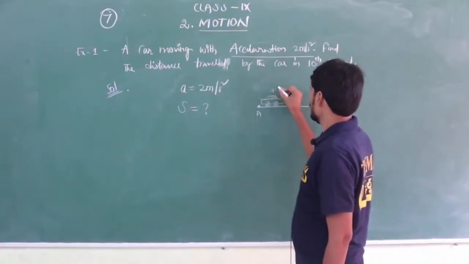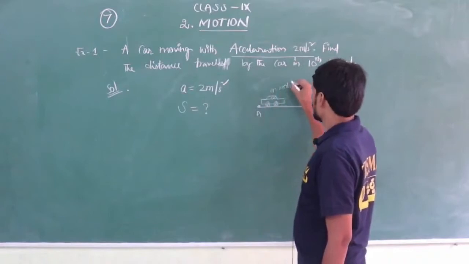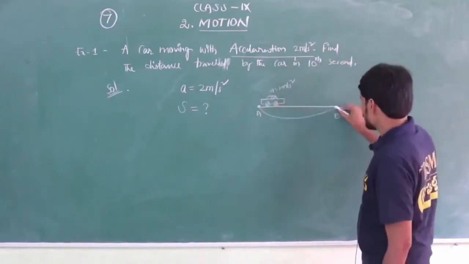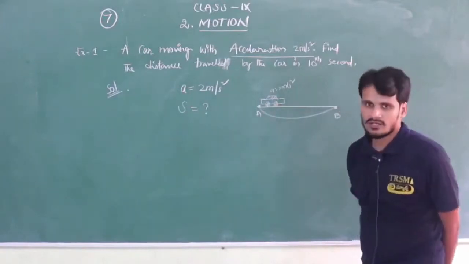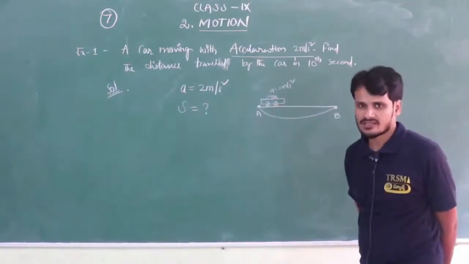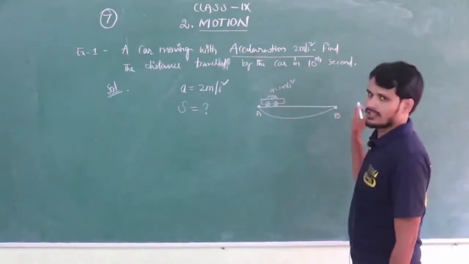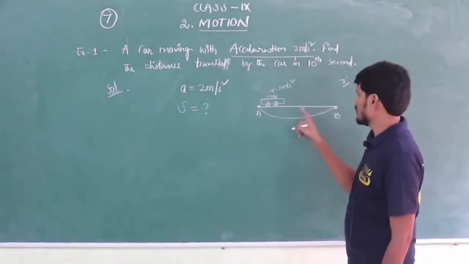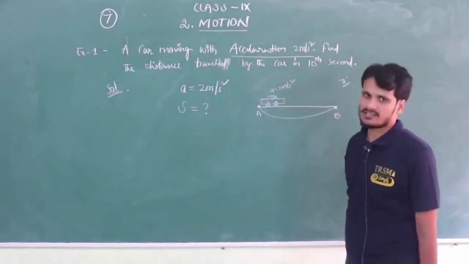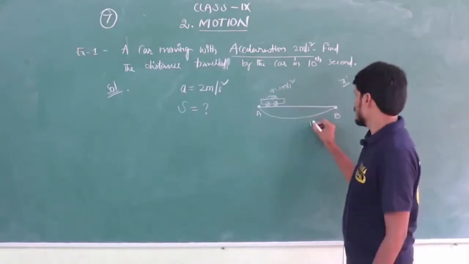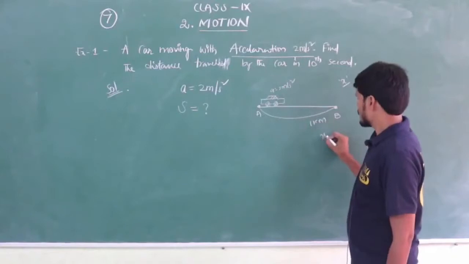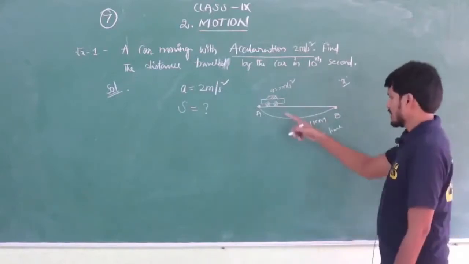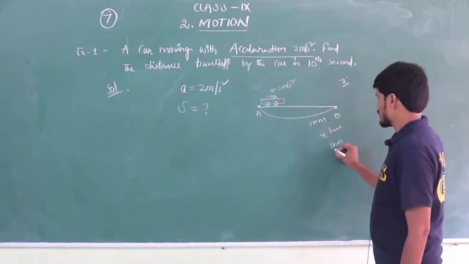A equals 2 meters per second square. It covers the distance AB in a total time, say X time. Say, for example, in X time the car covered 1 kilometer of distance.